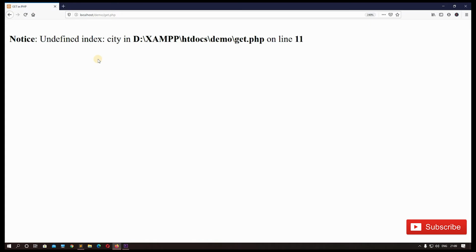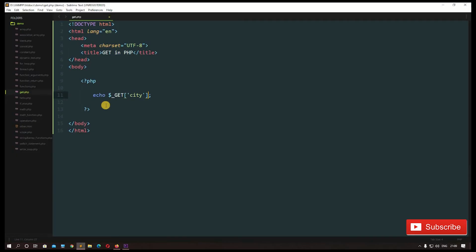We are getting a notice saying undefined index city on line number 11. It is telling us that city is an undefined index. Very true, because we are using this index city here, but it is not defined anywhere. We have not defined this index anywhere, nor do we have any values assigned to it. So how will we declare this index, and how will we assign values to it? We do it when we send values into this associative array, the super global variable $_GET.